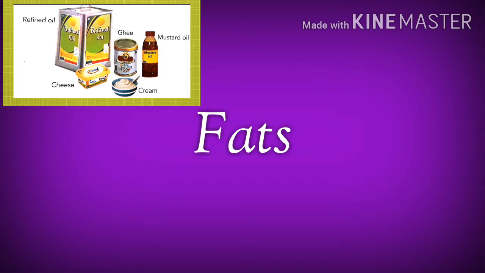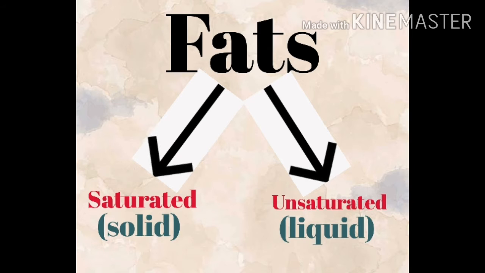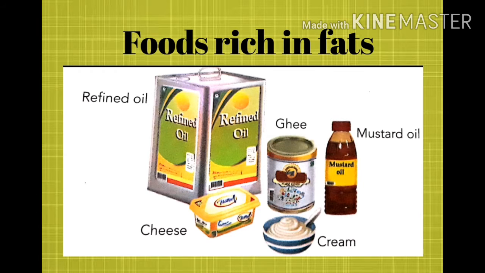Fats are of two types. They are saturated and unsaturated. Saturated fats are solid at room temperature and unsaturated fats are mostly liquid at room temperature. And these are the foods rich in fats: refined oil, ghee, mustard oil, cheese and cream.